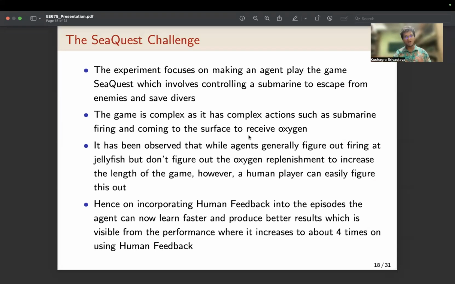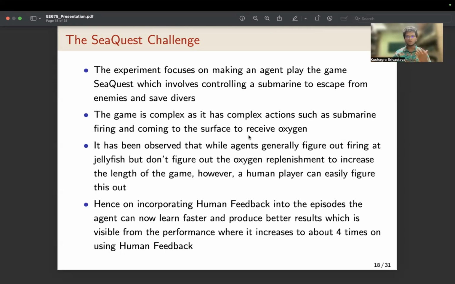However, one thing that the RL agents find very tough to figure out is the replenishment of oxygen. When you go to the surface and replenish oxygen, it allows you to play for longer and thereby have a better score. Now, as you saw in the game, this area is not clearly demarcated. But we as humans know that when a submarine goes up, you replenish oxygen. The agents do not know that. One way would be to encode it in the low level reward function, but that would be tough.